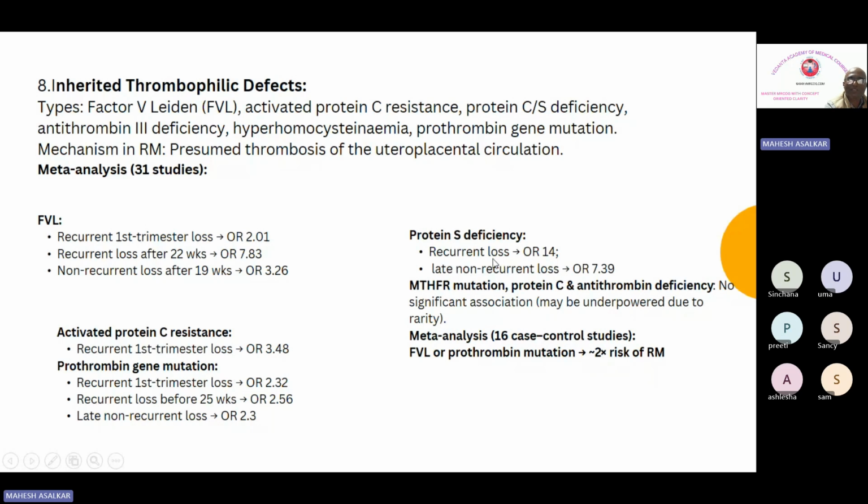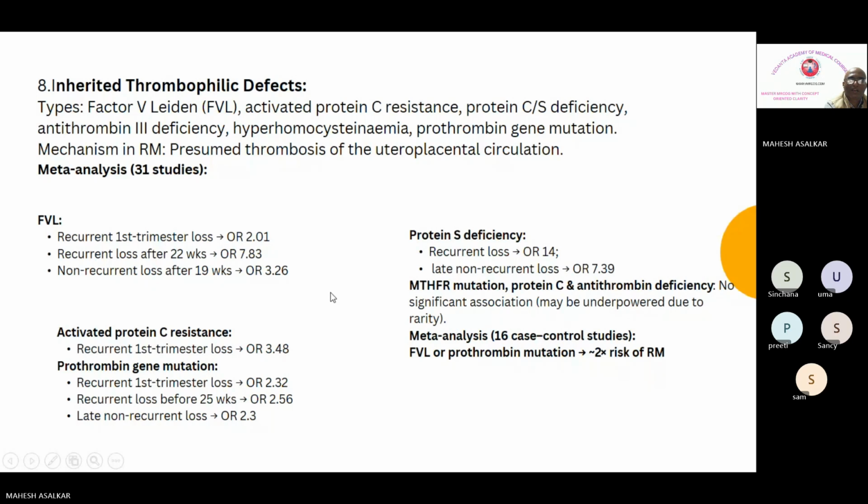Here recurrent loss odds is 14. This is going to be higher than this. Then late non-recurrent is 7.39. Here late non-recurrent loss is 7.39, while there is no association with this. And FVL and prothrombin mutation increase the risk of miscarriage 2 times. So if we have seen factor 5 Leiden and prothrombin 2 times, definitely the risk of recurrent miscarriage is increased, but high risk after 22 weeks is 7, and here it is 14 with protein S deficiency for the recurrent loss, but they have not mentioned here the first trimester or the second trimester.